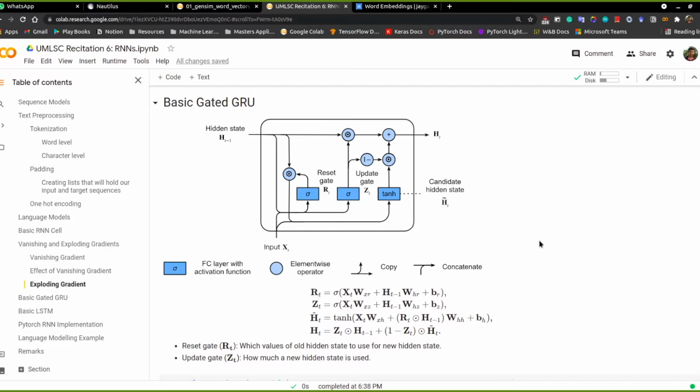Next, as we see in RNNs, we pass the hidden state to the next timestamp, which has information about the overall context. Here the update gate decides how much information at a particular timestamp we should add to the hidden state and propagate further. These are the two gates in our basic GRU network.